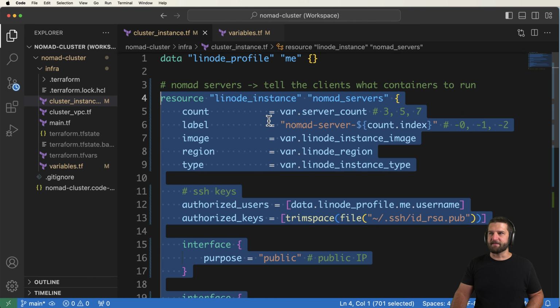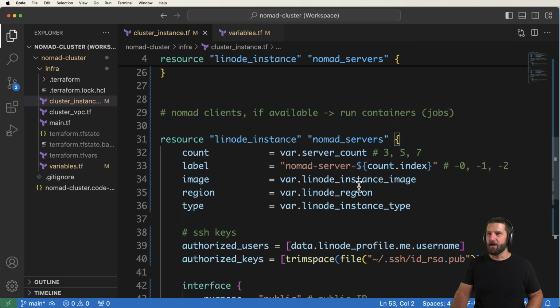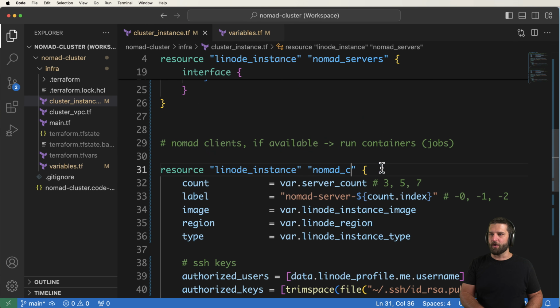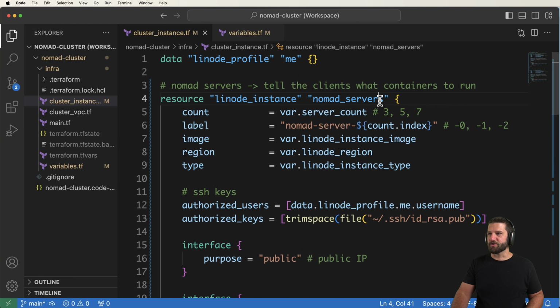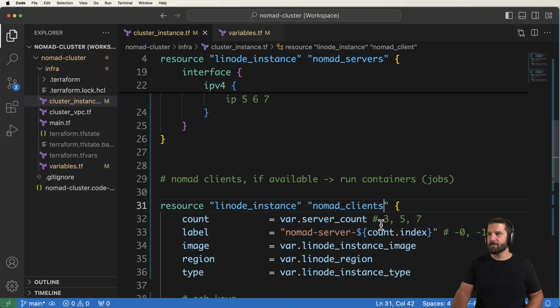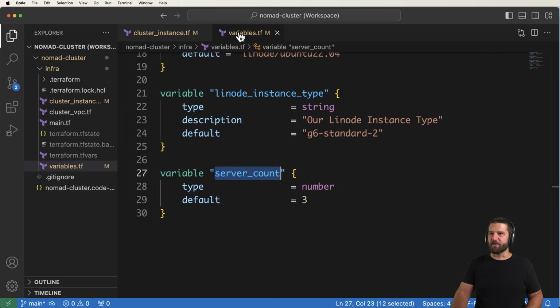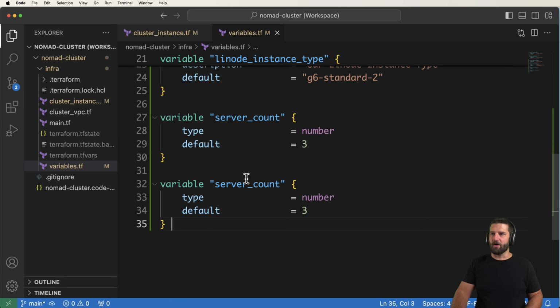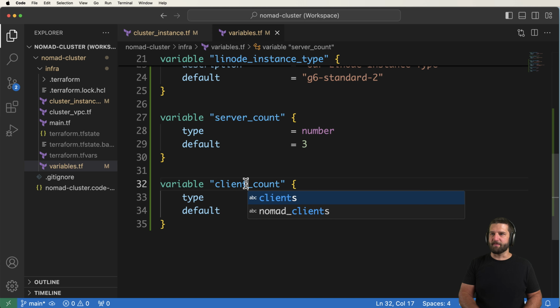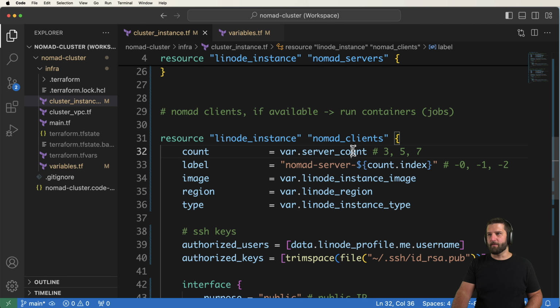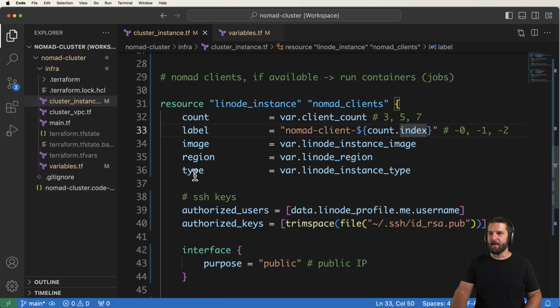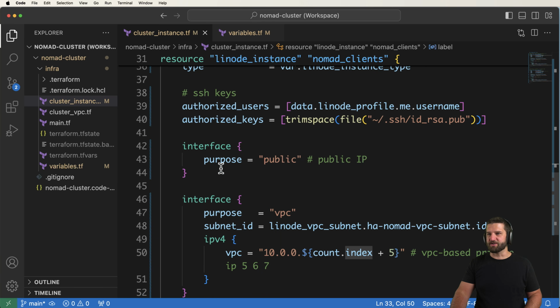So the actual clients themselves are going to be basically the same thing. We'll just change a few things about it. So I'll go ahead and change this to clients, or rather client. What do we call this up here? Servers. So we'll call this clients. Okay. And then instead of our server count, we'll go ahead and change this to our client count, just to make it slightly different and, well, more importantly, allow us to change it at any time. The label will be client, once again, using that same index counting mechanism. All of the image, all those variables you can change as you see fit.